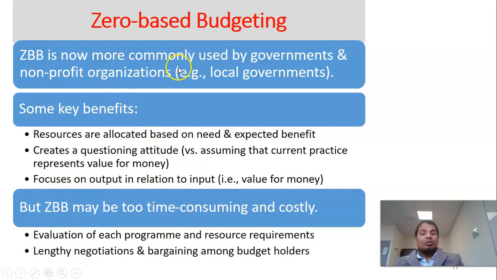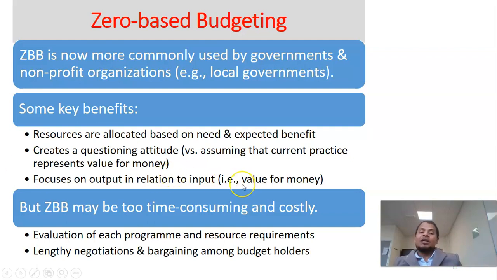Zero-based budget is now commonly used by the government and non-profit organizations, particularly local governments. Some important benefits include: the resources are allocated based on the needs and expected benefits. Right? So what's the need? You have to justify the needs. You should prove that this is what you need for the current year. It creates a questioning attitude among the people, right? Why we need it, how we need it, how can we reduce it, how can we increase it? Need justification for each and every activity.